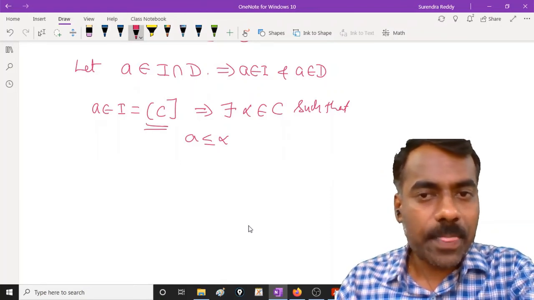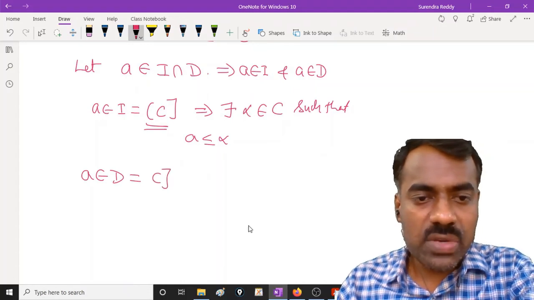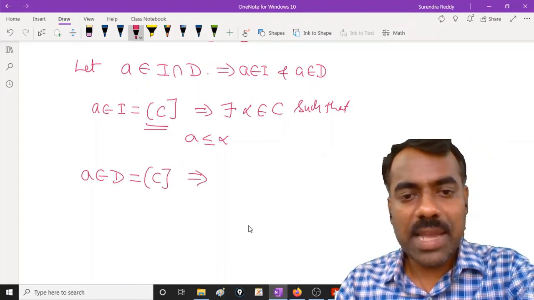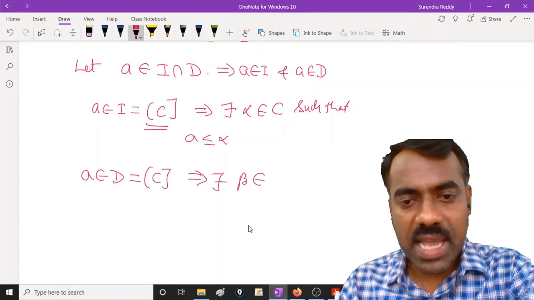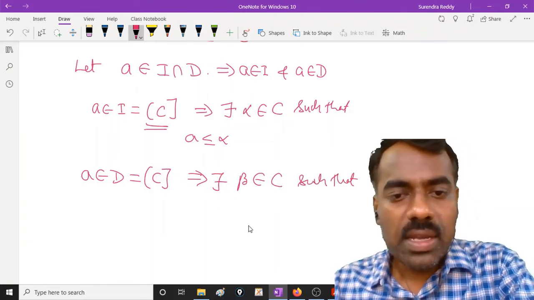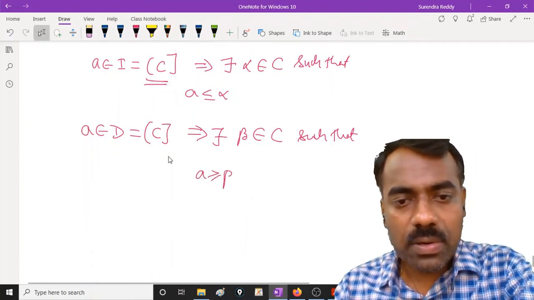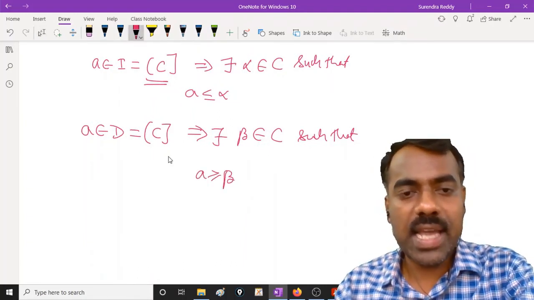Similarly, A is in D, but this is the dual one. This implies there exists some beta in C such that A is greater than or equal to beta, because it is the dual ideal above that.